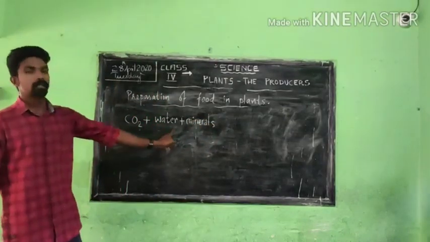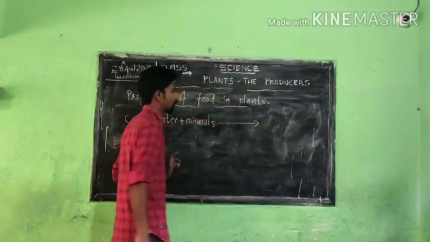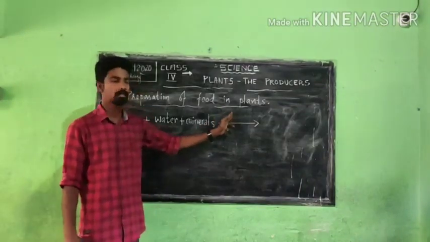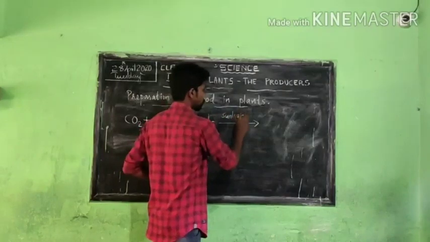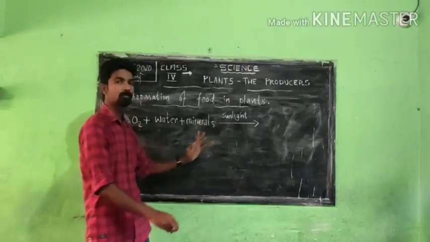Carbon dioxide, water and minerals: these things are needed for the plant to prepare food. In the presence of sunlight, the plant produces food with the help of chlorophyll.